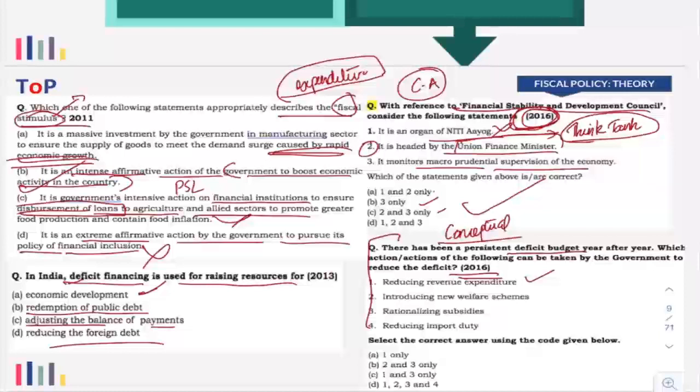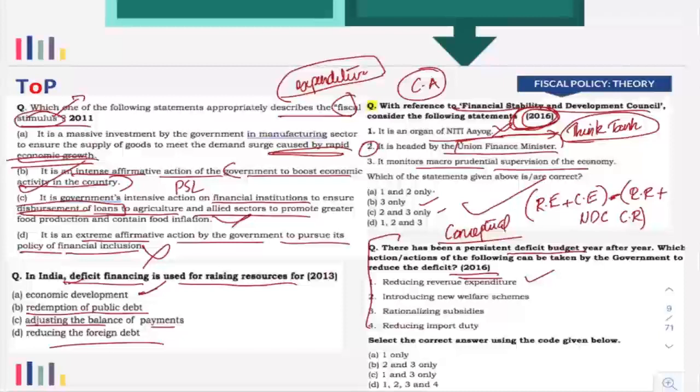Fiscal deficit means revenue expenditure plus capital expenditure, minus revenue receipts plus non-debt creating capital receipts. I'm not going to explain each and every item because these are basic aspects that you have already studied. If you know this formula, you will be able to do this very easily.